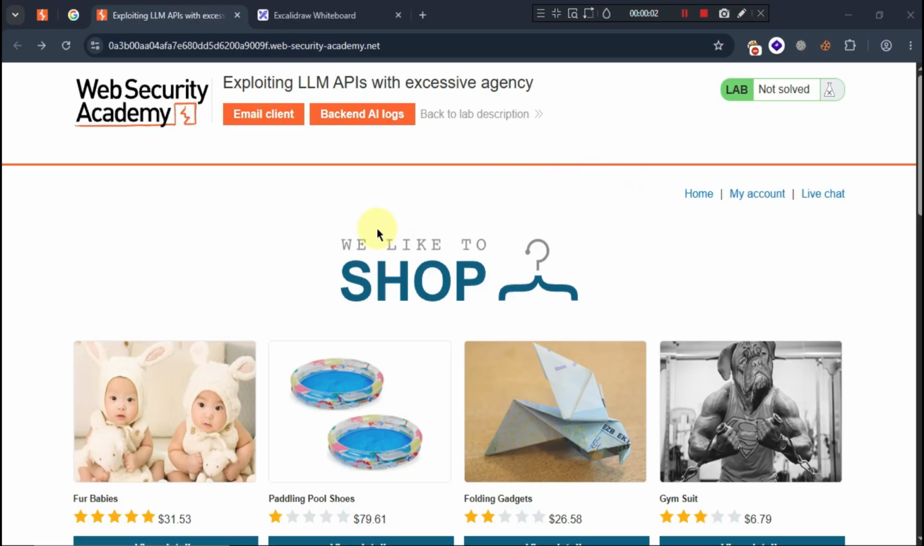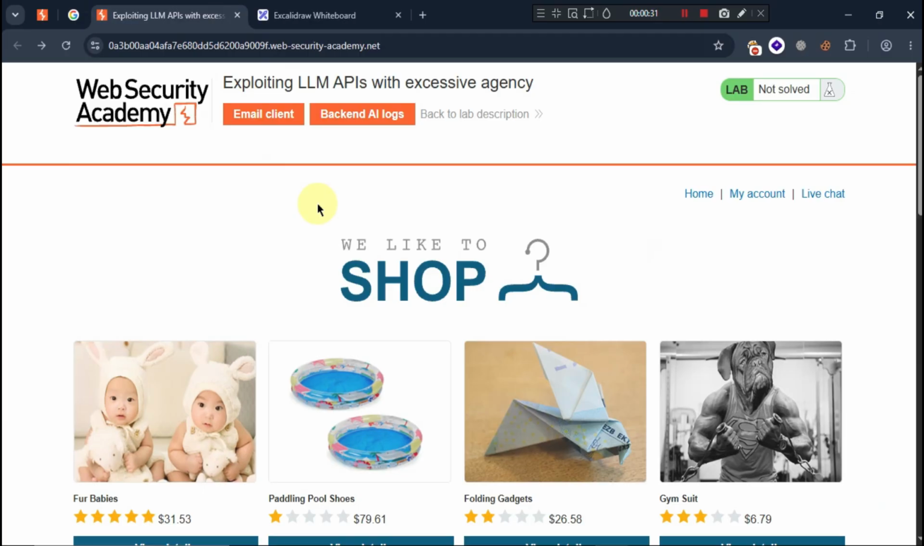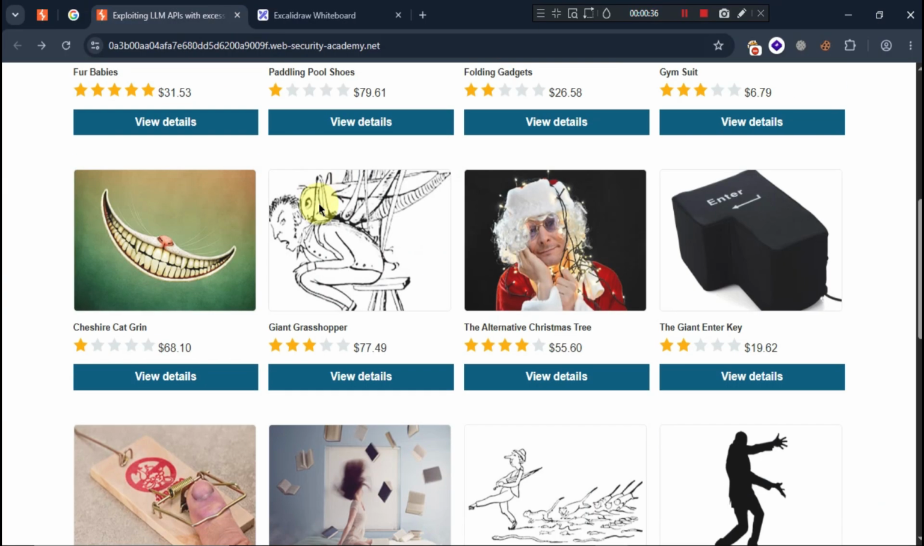Here, as you can see, I have started a lab of Web Security Academy, and the lab says exploiting LLM APIs with excessive agency. The motive of this lab is to delete the user Carlos. It is already solved because I have done it, but I will show how it is done. The main motive is to delete the user Carlos, and we are going to use the chat.